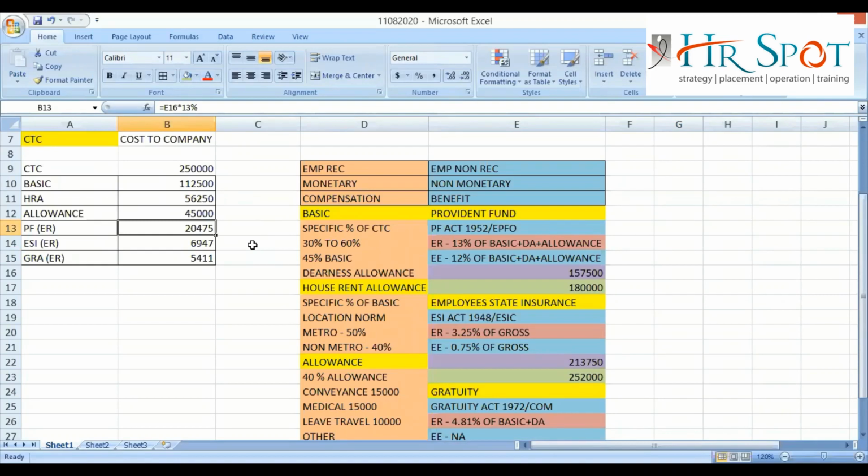Sir, gratuity doesn't have any ceiling limit. Does that mean it has to be given to everyone in any case? That depends on the eligibility and the service duration. There are different service durations for the cases of resignation, termination, retirement and voluntary retirement, and there are separate rules for death and disablement. But we are not going deep into that discussion, because that will be discussed in our statutory compliance module, not now.